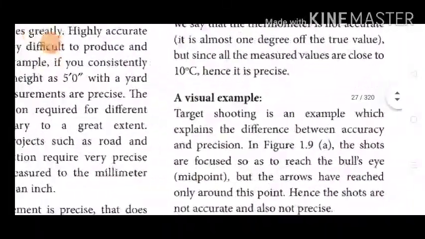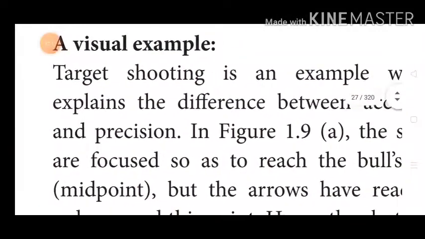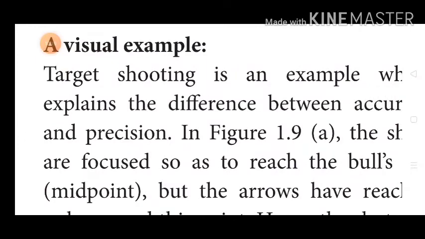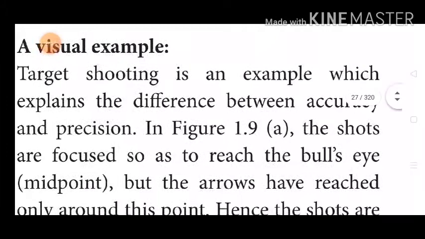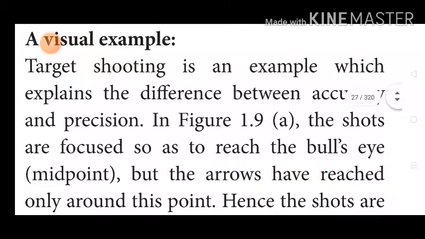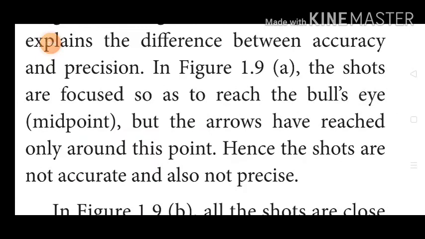A visual example. Target shooting is an example that explains the difference between accuracy and precision. In figure 1.9a, the shots are focused so as to reach the bull's eye midpoint, but the arrows have reached only around this point. Hence the shots are not accurate and also not precise.